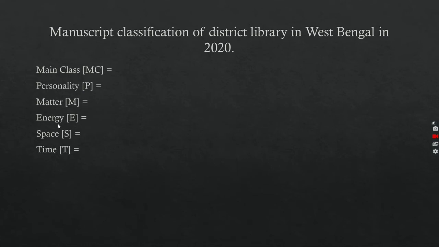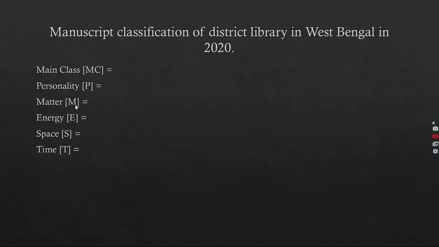Energy means to do something. Energy means an isolate idea indicating an action. Here classification means to classify the book, the manuscript, the journal. It is indicating an action. So classification will be in the category of energy.